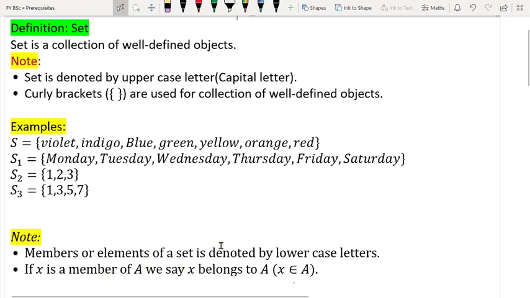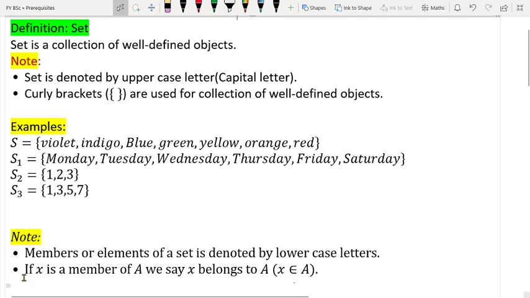But note one thing, these members or elements of a set are denoted by lowercase letters. Therefore I have told you, whenever you write a set, you should denote it by a capital letter, and whenever you write a member of a set, you should denote it by a small letter.